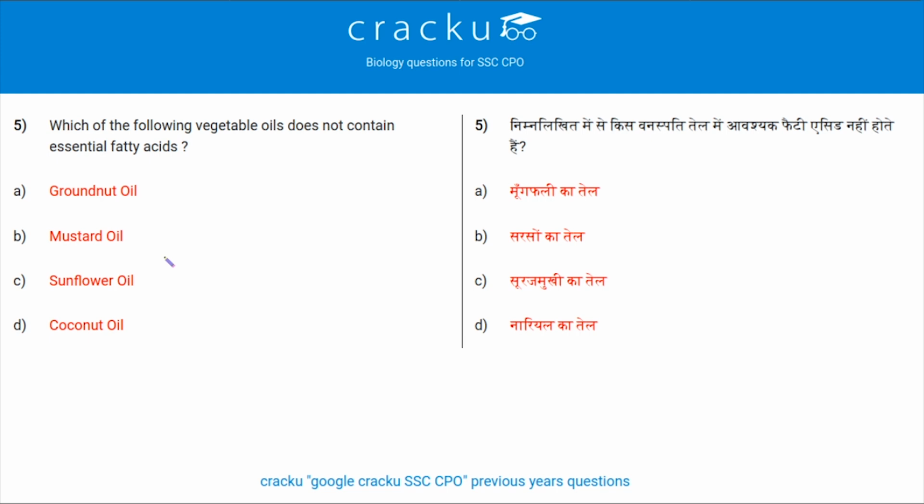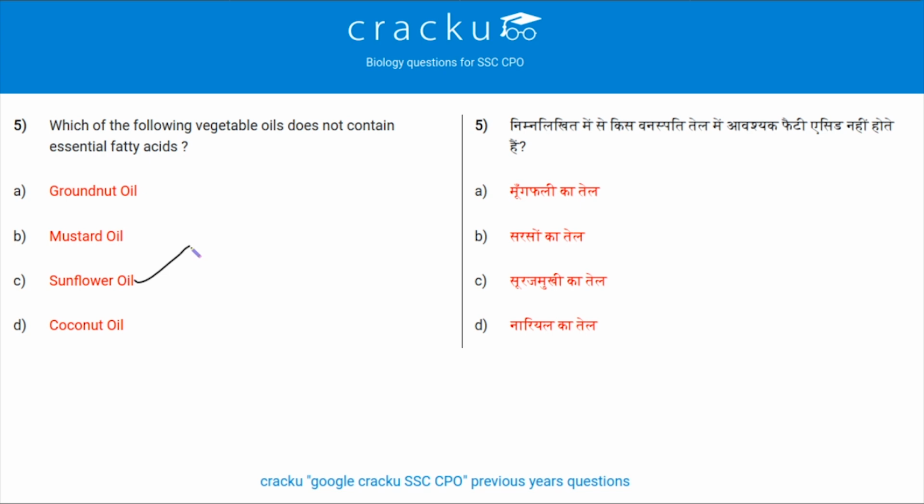Whereas, neutrophils and monocytes are types of leukocytes. So, next question. Which of the following vegetable oils does not contain fatty acid? We all want to get thin and we want a fat-free vegetable oil, obviously, but the vegetable oil that does not contain any essential fatty acid is sunflower oil. Sunflower oil is high in essential vitamin E and has no essential saturated fatty acid.